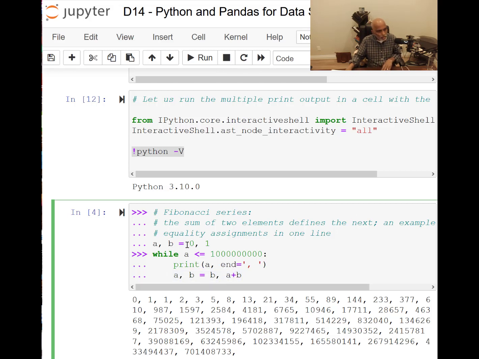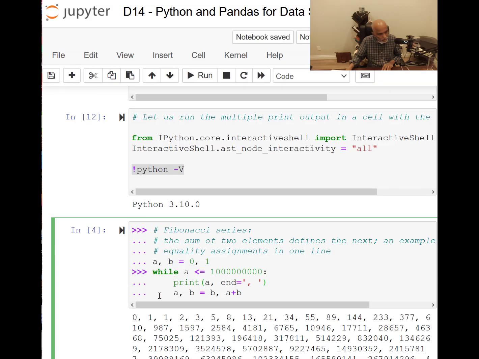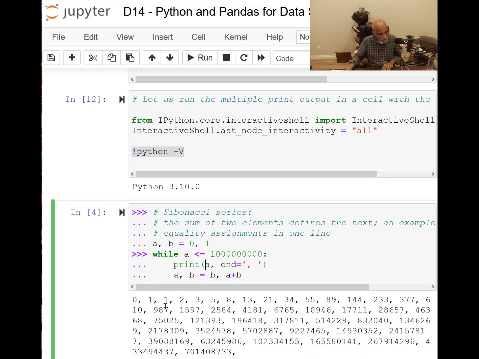So a is 0, b is 1, and the first time it prints a. Let's walk through with the actual answer that printed out. The first one is a, the second one is 0, the third one is 0 plus 1, which is 1. Then this becomes a and this becomes b, and we add these two, 1 plus 1, 2. Then this becomes a and this becomes b. That is what is happening here. So a comma b is equal to b comma a plus b: the old b becomes the new a, and b becomes the new value a plus b.